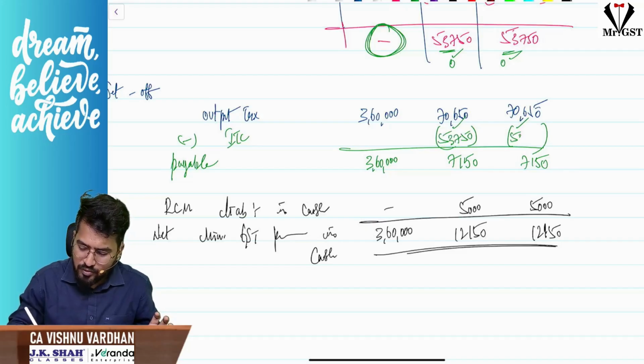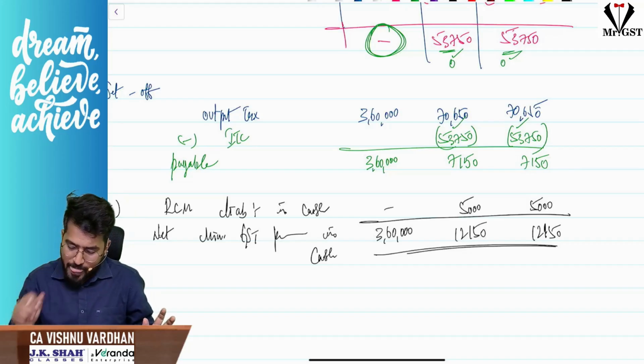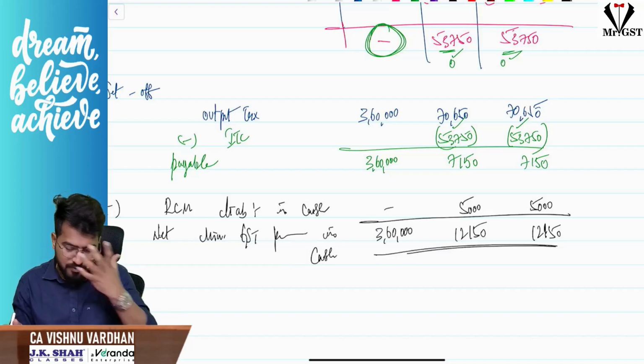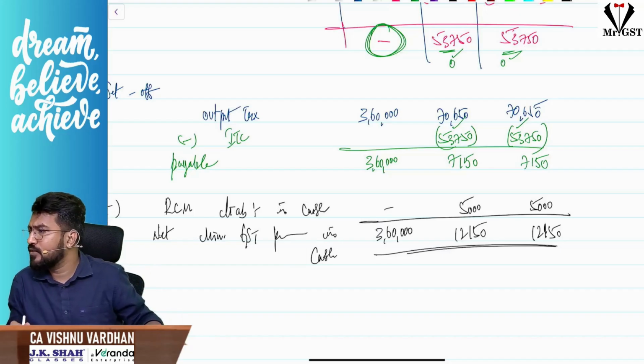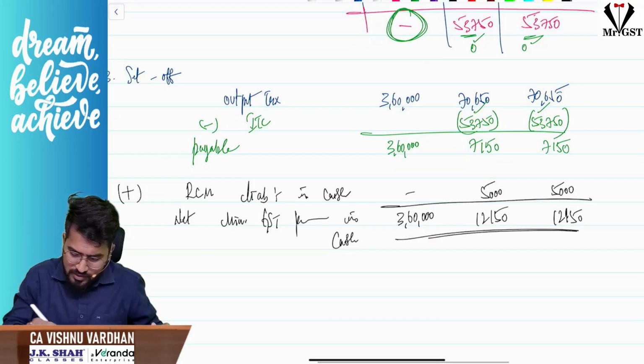While reading, I thought only GTA services were given there. Okay, I'm sorry. 53,750. Okay, now you are clear. So what is the answer here?